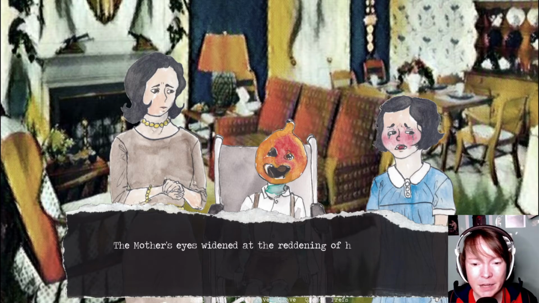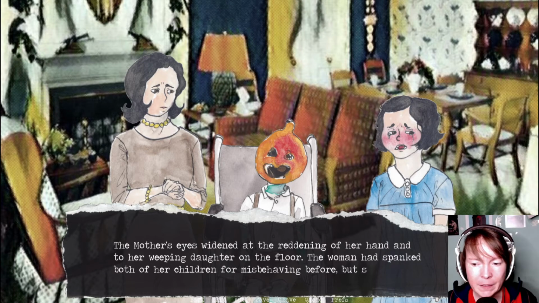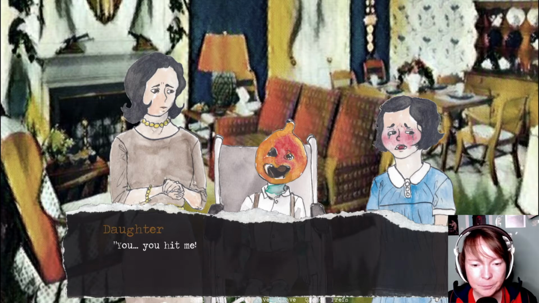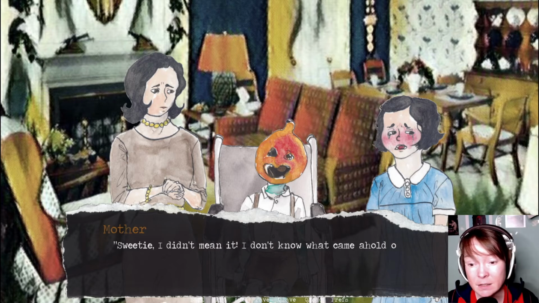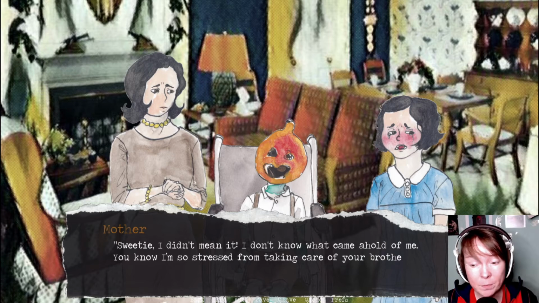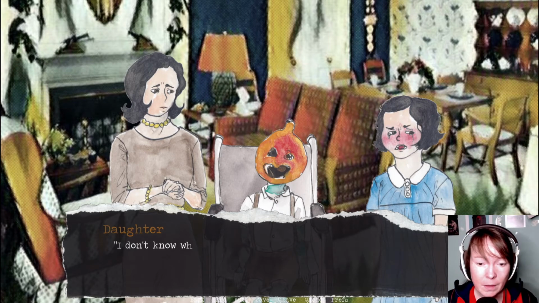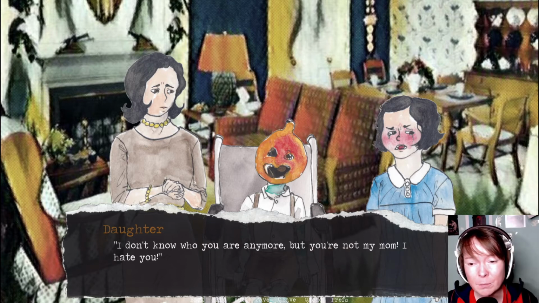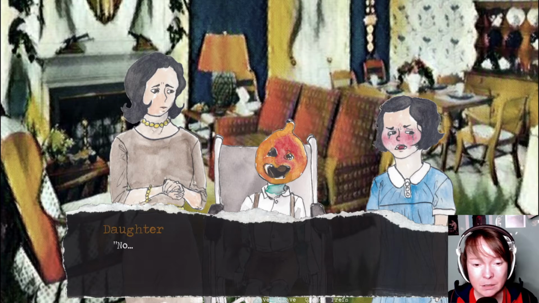The mother's eyes widened at the reddening of her hand and at her weeping daughter on the floor. The woman had spanked both of her children for misbehaving before, but she had never stricken their faces. You hit me. Sweetie, I didn't mean it. I don't know what came over me. You know, I'm so stressed from taking care of your brother. I don't know who you are anymore, but you're not my mom. I hate you. Darling. No.